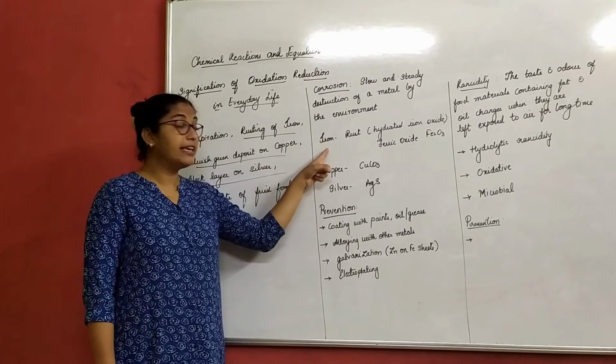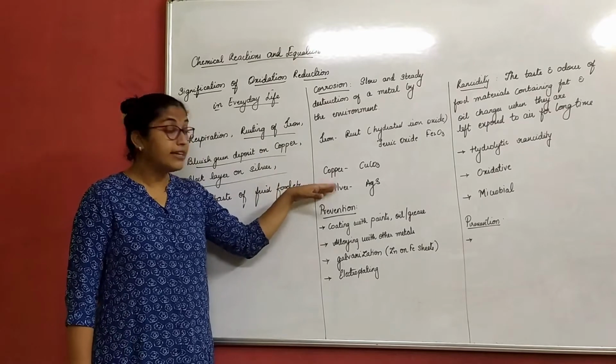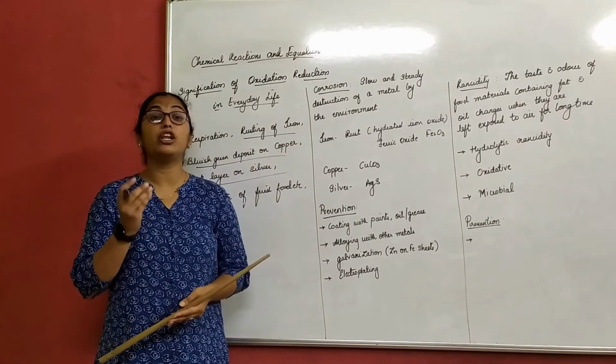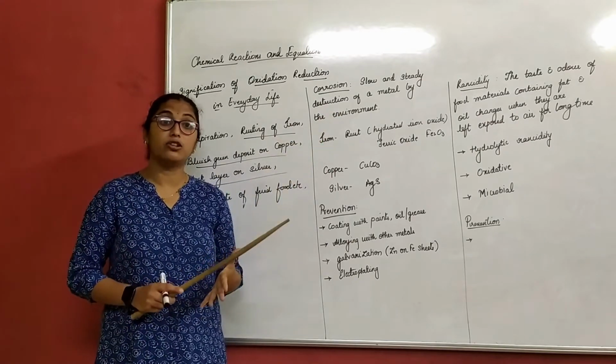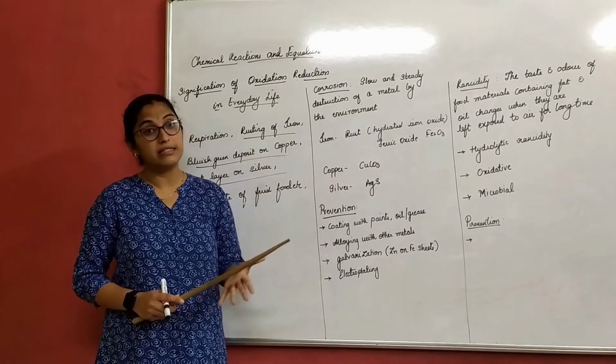That means iron has corroded. Here copper has corroded. Here silver has corroded. That means every metal will corrode when it is exposed to the environment. That is called as corrosion. So corrosion of iron is called as rust.